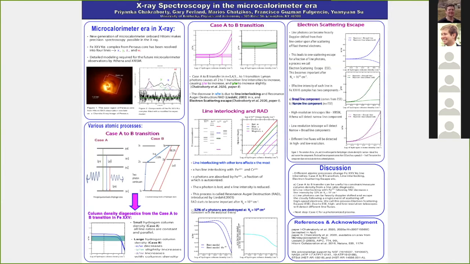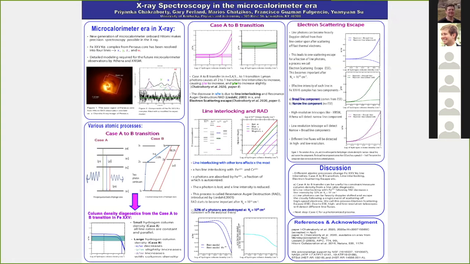In the right panel of the poster, we are showing the effect of electron scattering escape on the K alpha complex. Here the line photons are heavily Doppler shifted after being scattered off high speed thermal electrons, and they escape the cloud. We find in our calculation that the K alpha complex will be broadened by 1 kilo electron volt.